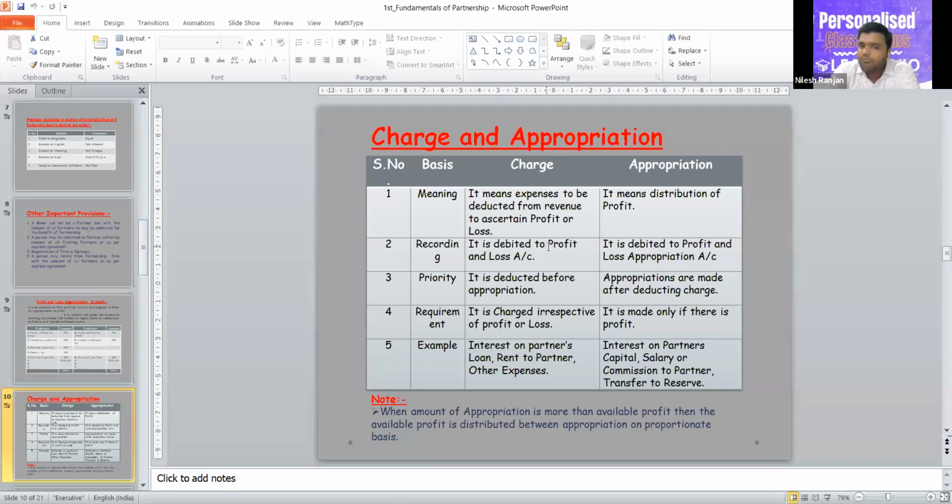Now, can you tell me why interest on partner's loan is a charge and interest on partner's capital is appropriation? Because interest can be paid, and in appropriation, capital cannot be paid if profit is not there. No, actually, I'm not talking about payment.